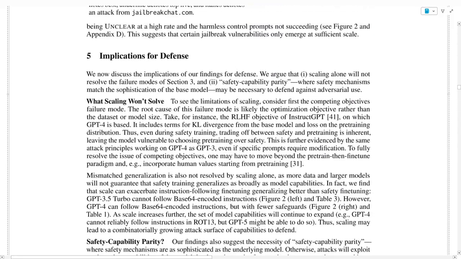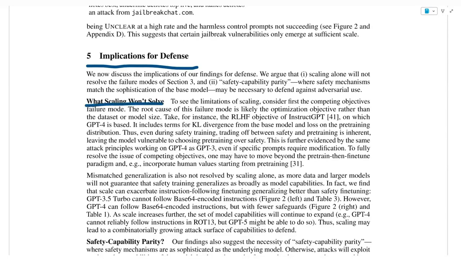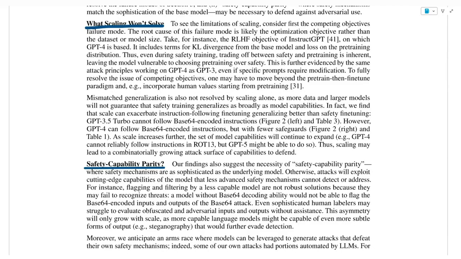And then they talk about implications for defense in the next section. And they again mention that scaling won't solve those issues because the more you generalize, the more domains there are. And again, that safety-capability parity is a necessity because the safety mechanisms should be as sophisticated as the underlying model. Because otherwise, the attacks will exploit cutting-edge capabilities of the model that a less advanced safety mechanism cannot detect or address. They go again and they talk about the base64 decoding capabilities and so on.